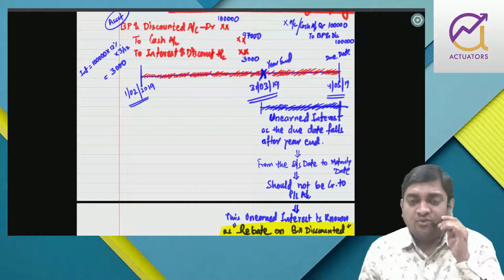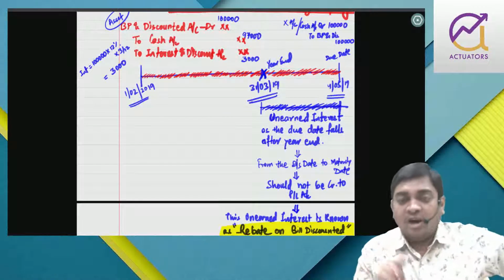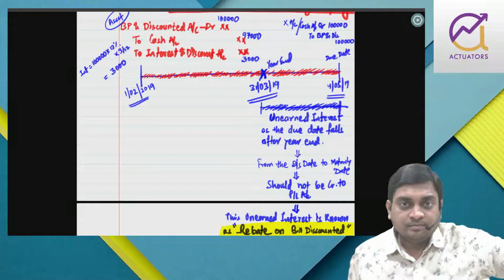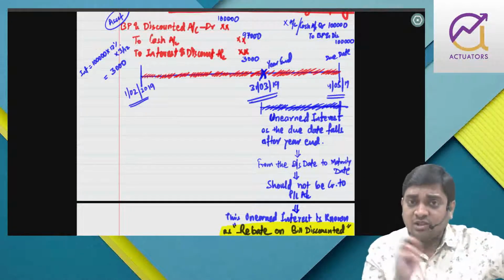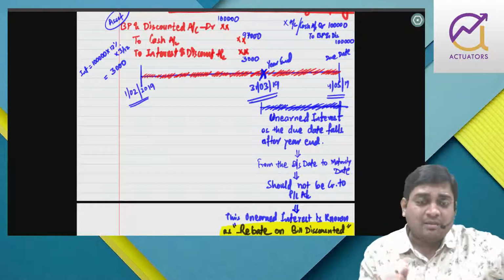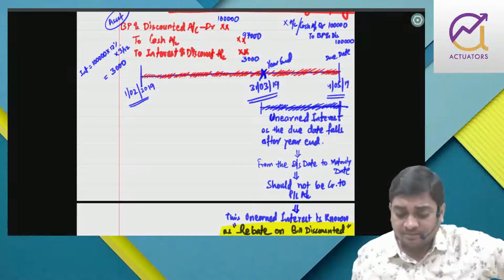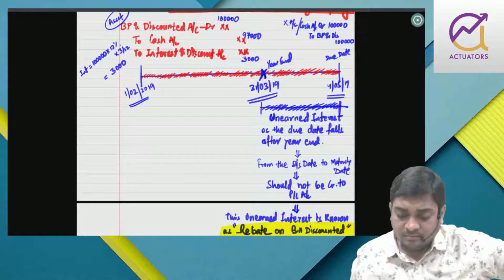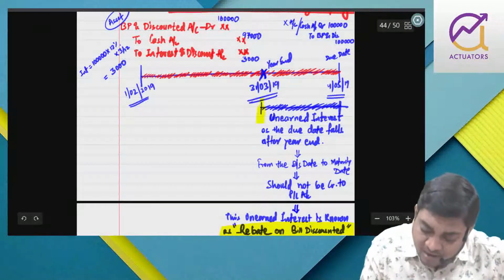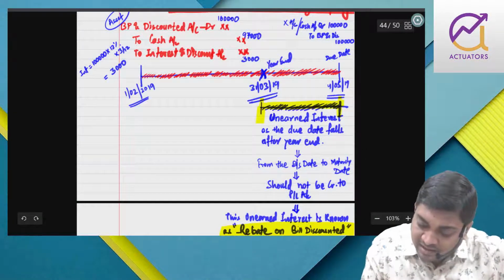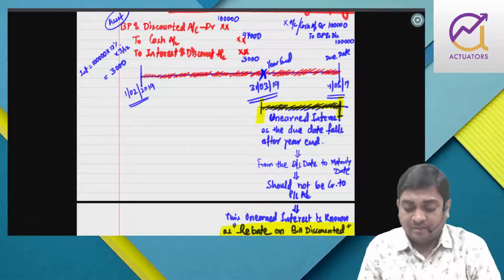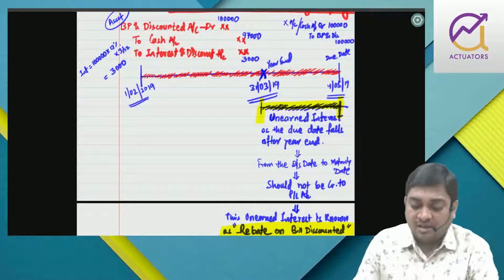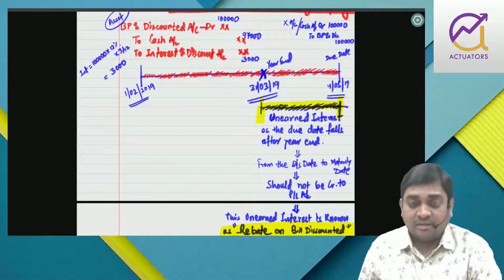But if the due date falls beyond year end, then the unearned interest is not to be credited to PL because it is not related to this year. So this part of the interest from the balance sheet date till the maturity date is unearned interest, and as the due date falls after year end, it should not be credited to PL. This unearned interest is known as rebate on bill discounted.